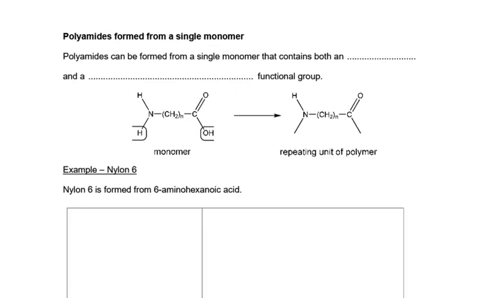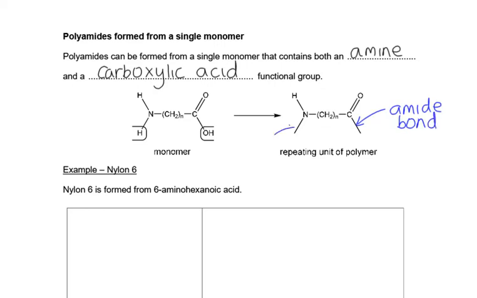Okay, so just like with our polyesters, you could form them from a single monomer if it contains both an amine group and a carboxylic acid in the same molecule. Then we can form our amide bonds at the ends rather than in the middle, so just the trailing bonds. We've got amide bonds here and here. You can draw them straight out at right angles, across the horizontal if you like. They've just been drawn out with some indication of shape there. It doesn't matter that they're going down.